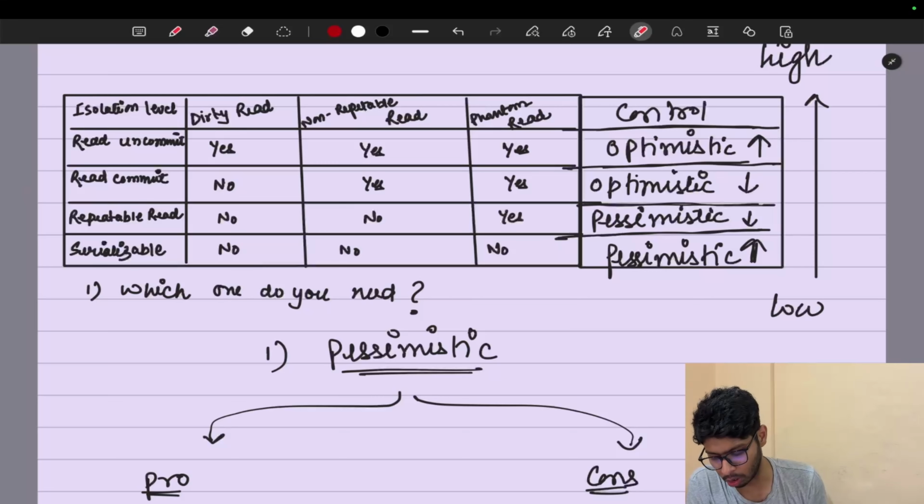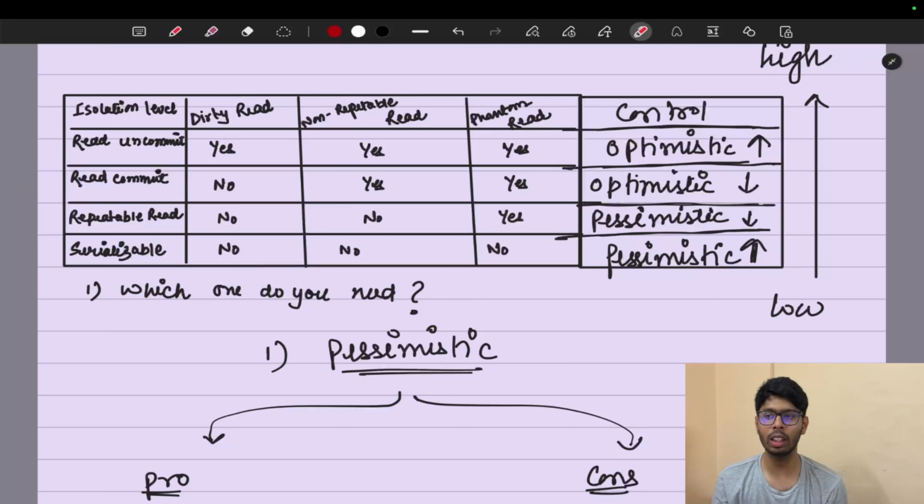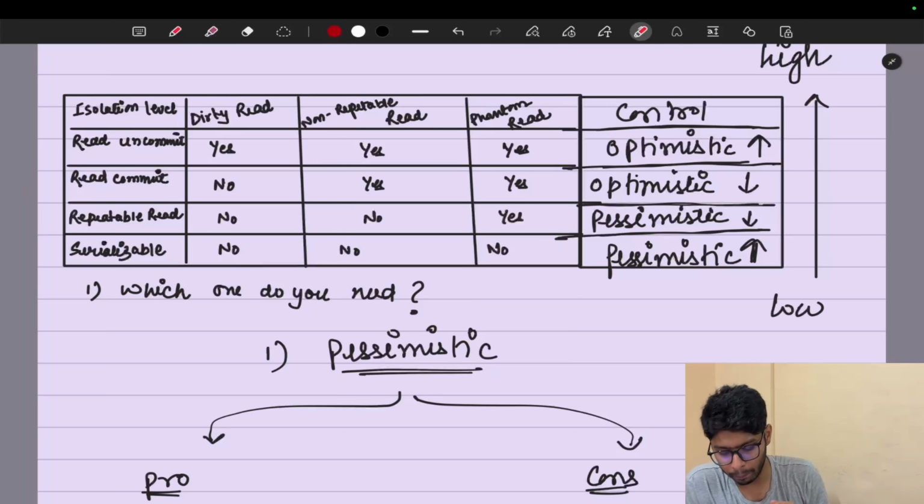I already explained it in my concurrency video. So only the serializability is going to be provided by the highly pessimistic lock. But it again comes with some problems and we have to deal with them. But can we go with the optimistic also? Maybe we can go with it as well. We're going to see how.